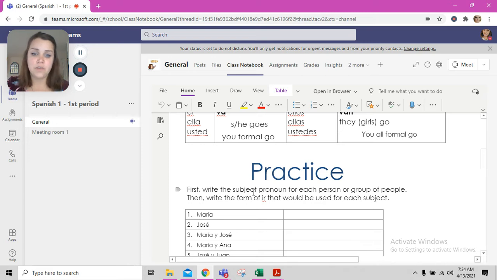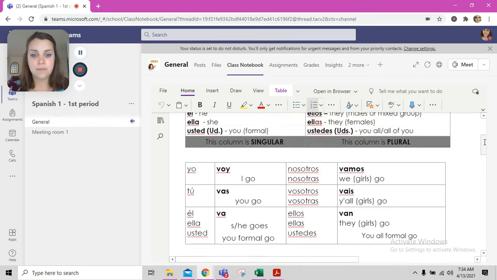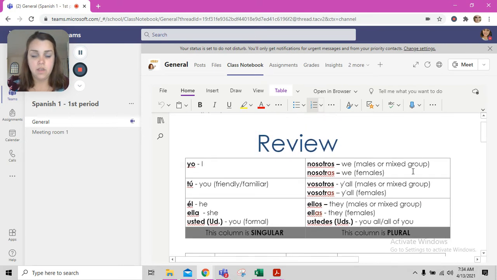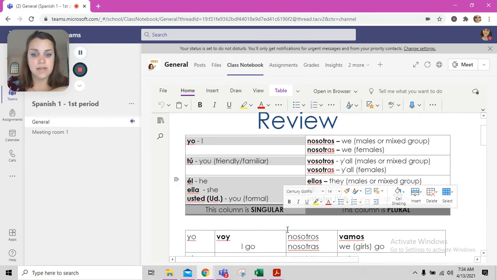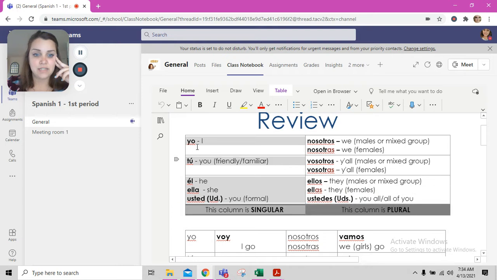It says first write the subject pronoun for each person or group of people. Then write the form of ir that would be used for each subject. All right, so number one, we kind of talked briefly about beforehand, but we're going to go through it again just in case. So we have Maria. Now, I don't have Maria up on my chart here, so I need to figure it out, right? So Maria is only one person, so we know we're going to use something from this singular side, from that left-hand column.